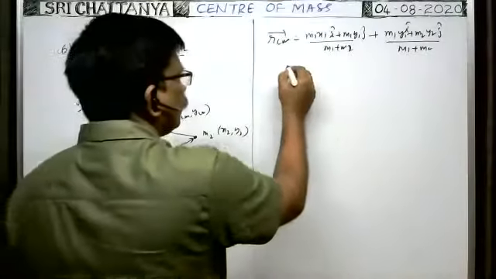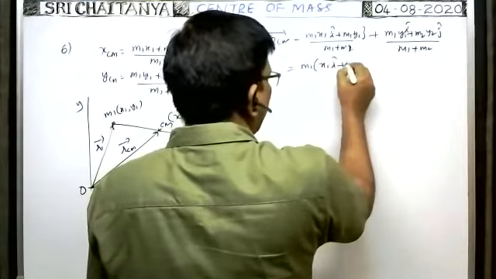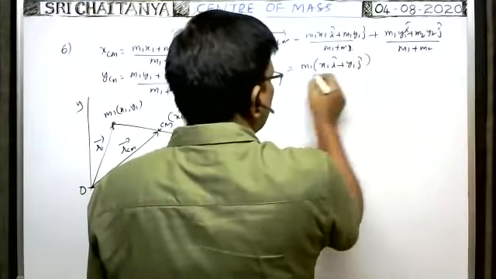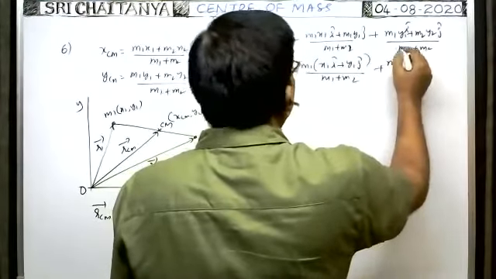Okay, I have written like this. You take m1 common here: m1 of x1 i cap plus y1 j cap by m1 plus m2. Here m2